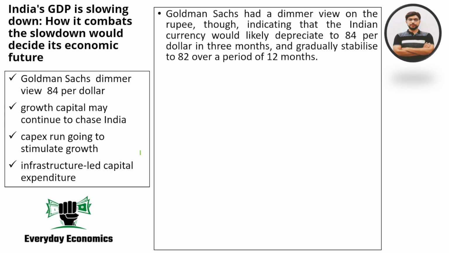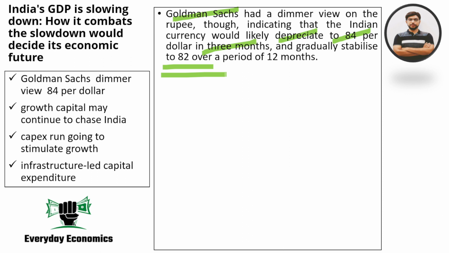Of course, there can also be a slightly more pessimistic, or gloomier, way of looking at things. If you go by what Goldman Sachs believes, they believe that the rupee will depreciate to 84 rupees per dollar in 3 months. It will stabilize at 82.